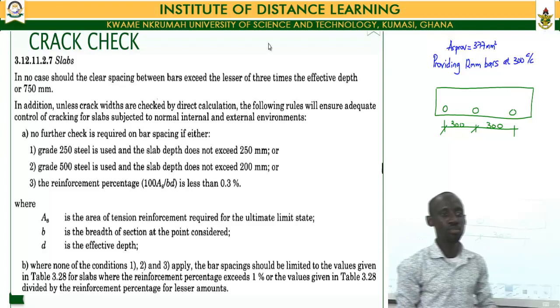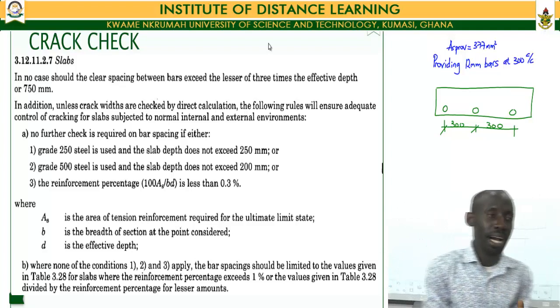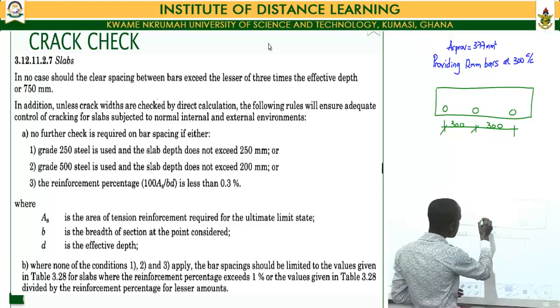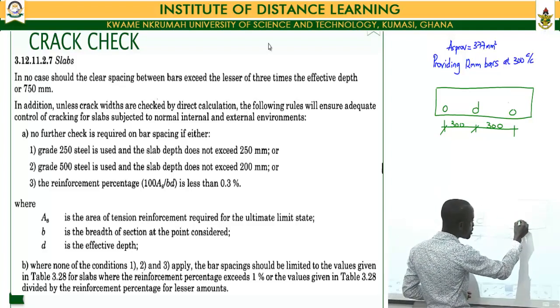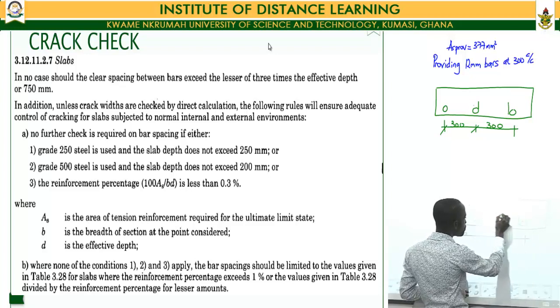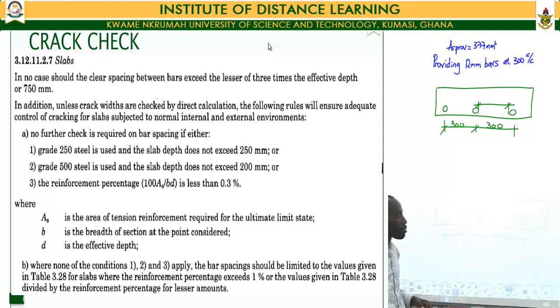But then the code is stipulating that the clear spacing, or the clear distance between the bars, meaning that I'm supposed to estimate the distances from the face of one reinforcement to the face of the other reinforcement. That will give me my clear spacing.